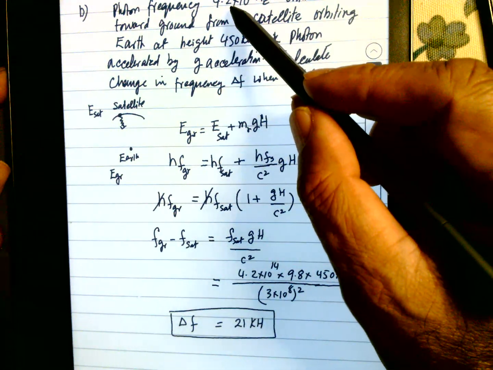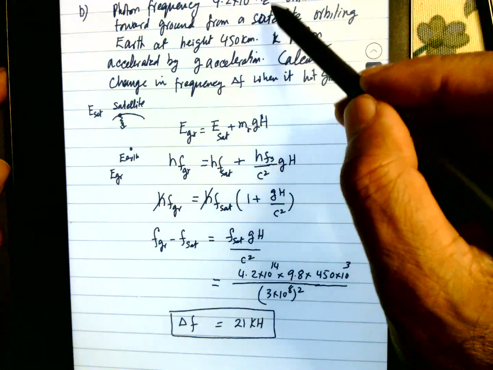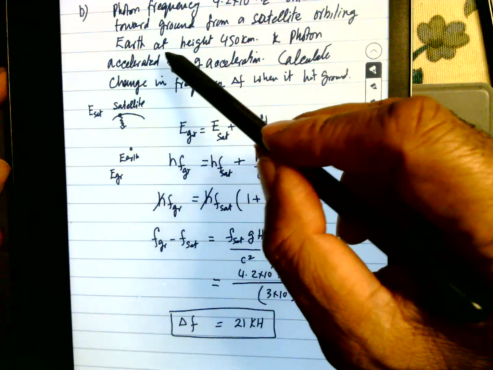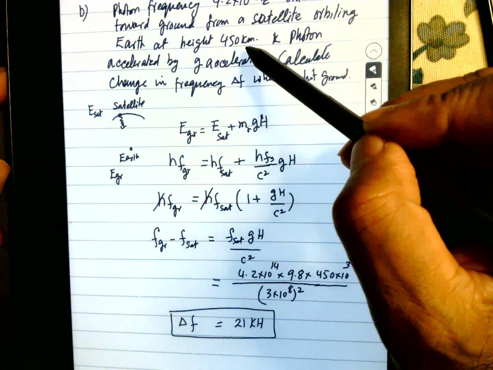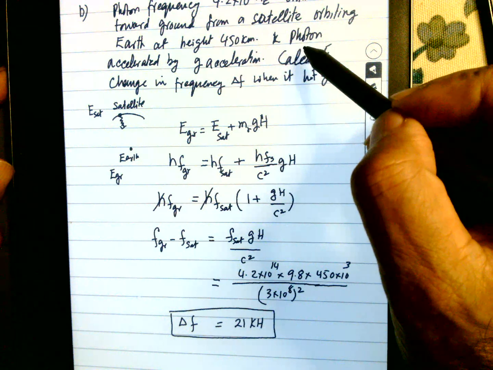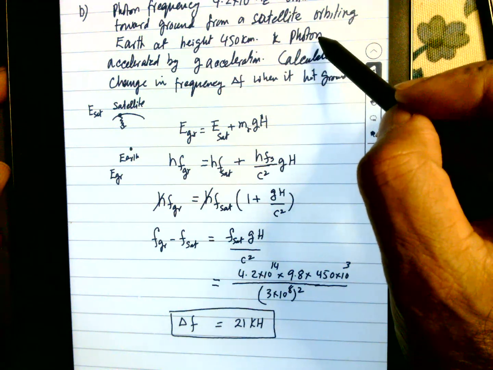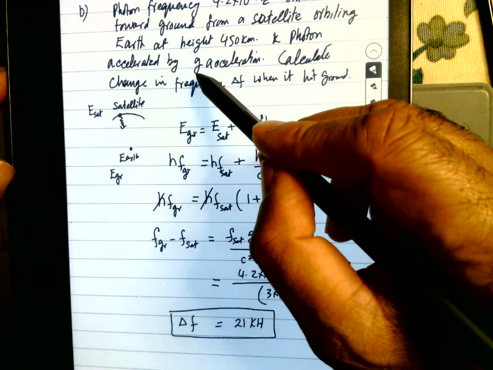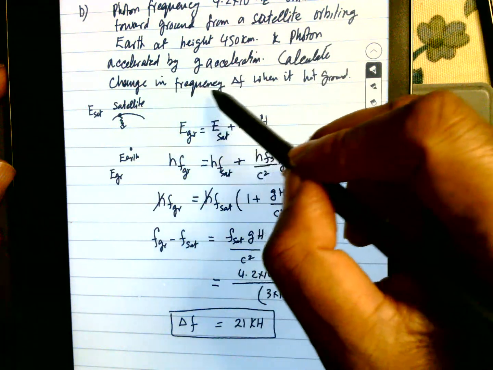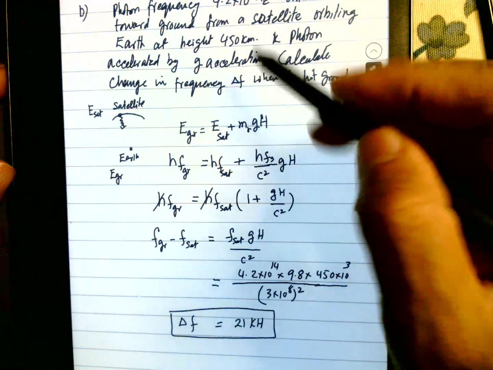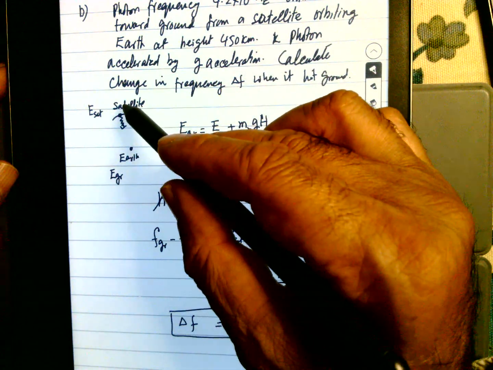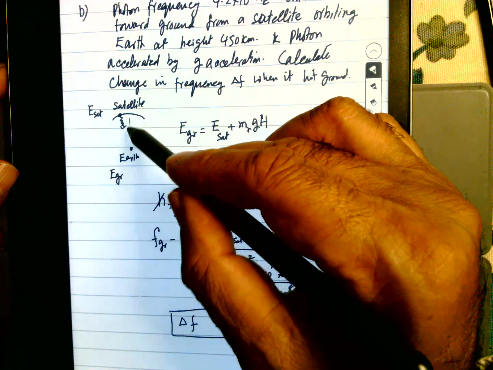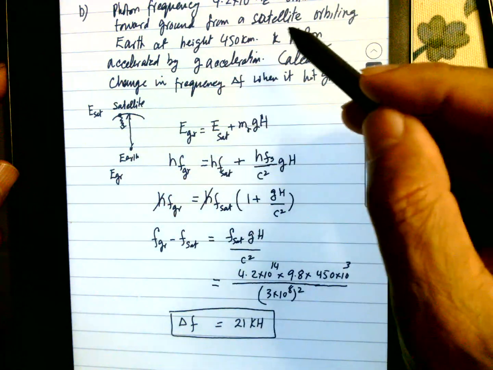A photon of frequency 2.4 times 10 to the power 14 hertz is emitted toward the ground from a satellite orbiting Earth at a height of 450 kilometers above the surface. If the photon is accelerated by gravity, with acceleration g, calculate the change in the frequency. So this is Earth and this is the satellite. The photon is dropped, and it has a potential energy gain.